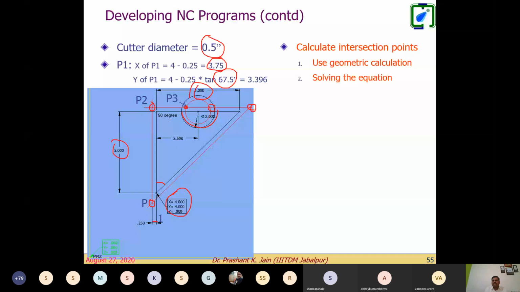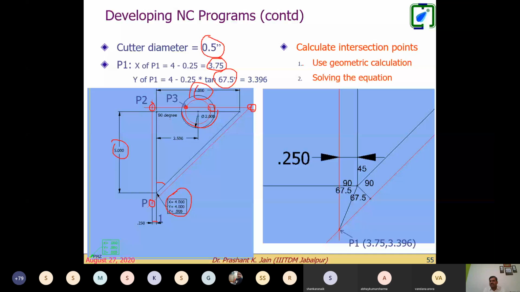So one is the geometric calculation, one is solving the equations. By geometric calculations, you can solve this trigonometrical equation like this. So you can find out how much offset, meaning you want this distance basically. So this is y equal to 4 minus 0.25. The tool is going into, right? Multiplied by this, you get this point P1. Similarly, you need to get P2, P3, and the other points also. So look at this in this case.